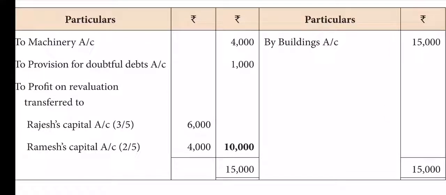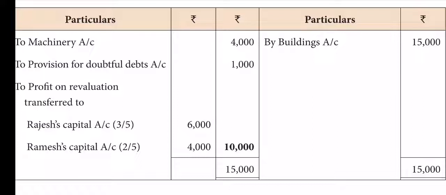As per normal account rule, the profit items are to be shown on the credit side. Therefore, building account debit to revaluation. First journal posting order: therefore, by building 15,000. Similarly, second item, revaluation account debit to machinery account and to provision for doubtful debts account. Therefore 4,000 and 1,000. Okay, post it.